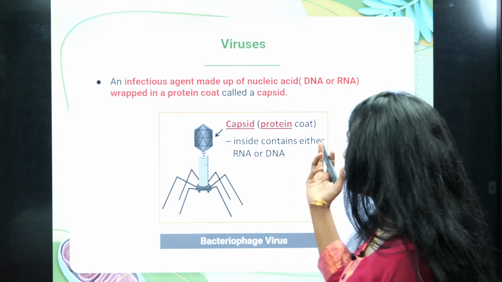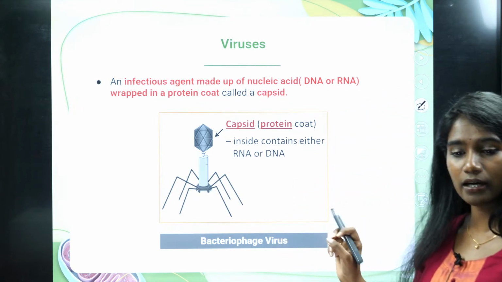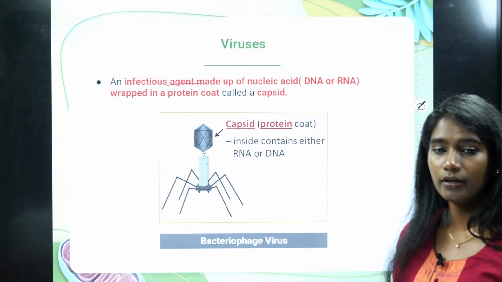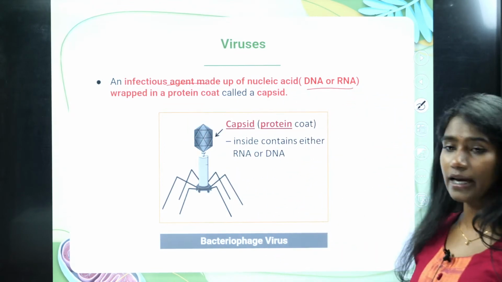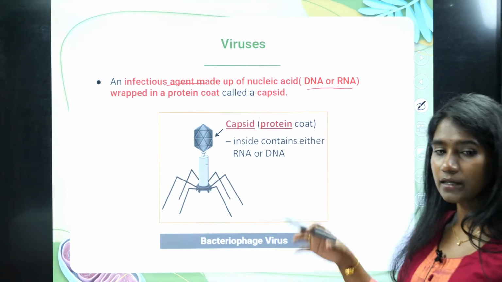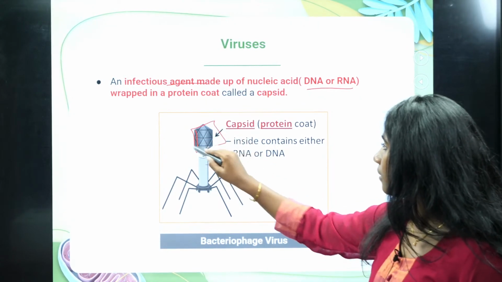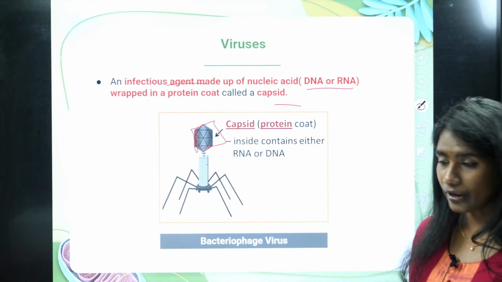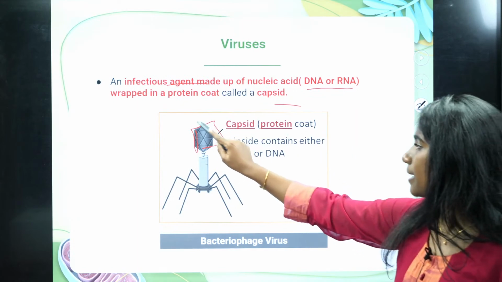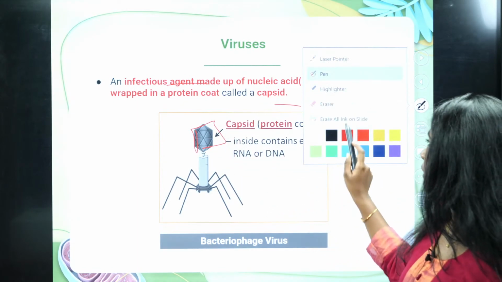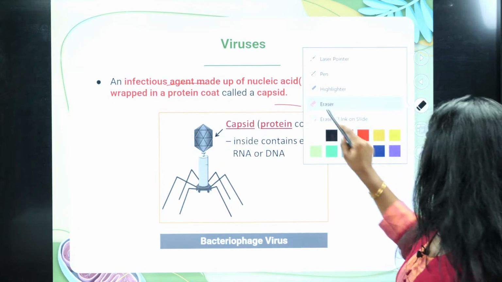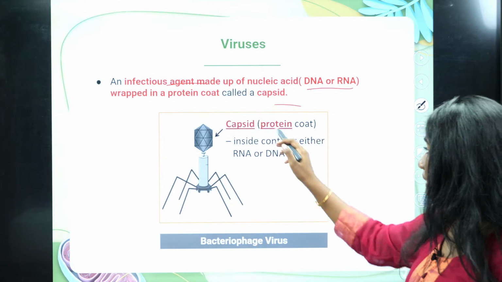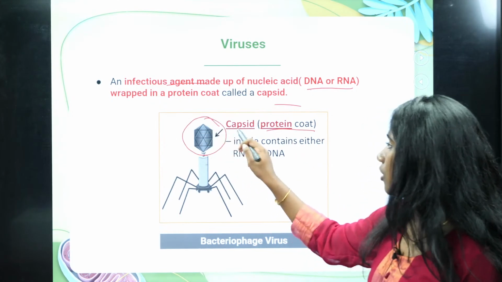Okay, so the first one is virus. See, the virus, like you all know, is an infectious agent which is made up of nucleic acid. It can be either DNA or RNA, and that is present within this protein-like structure which is called capsid. So the DNA or RNA is present within this structure. What is that structure made up of? It is made up of protein which is called capsid.